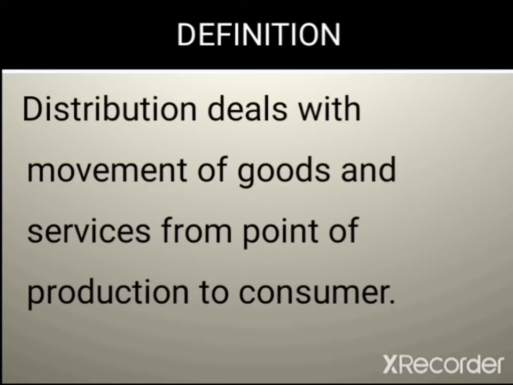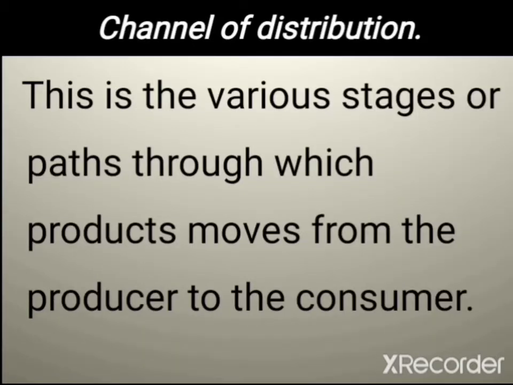Distribution has to do with the movement of goods and services from one point to another. So in our concept of channel of distribution, distribution means the movement of goods and services from the point of production to the consumer. If we combine these two concepts together, we can define channel of distribution as the various stages or paths through which products move from the producer to the consumer.